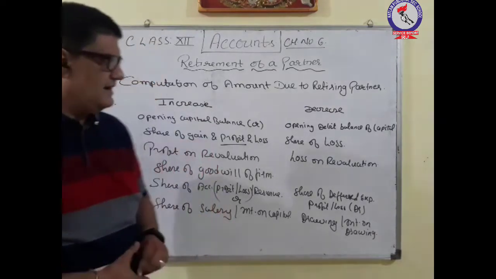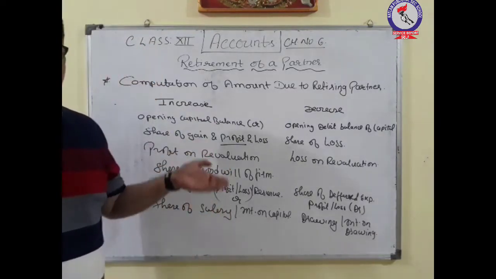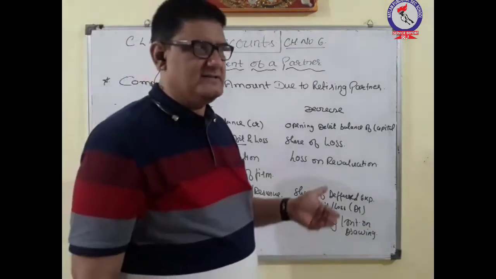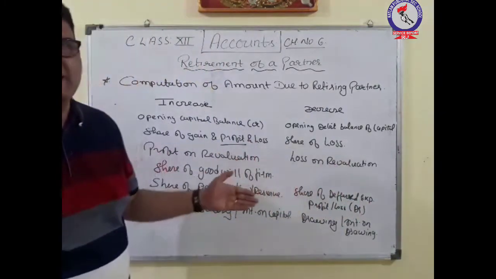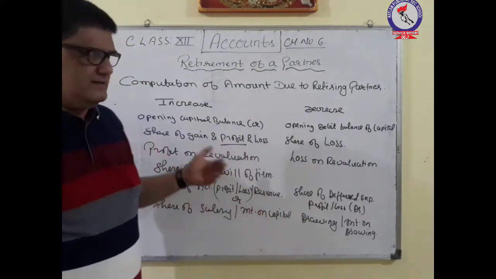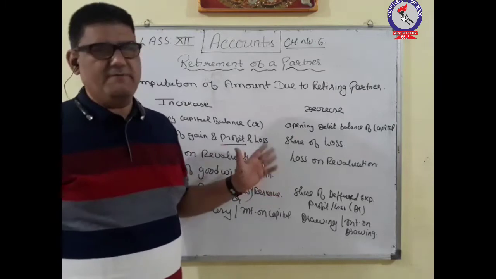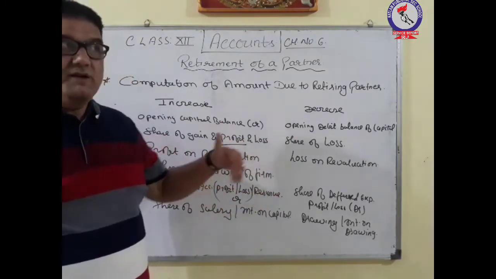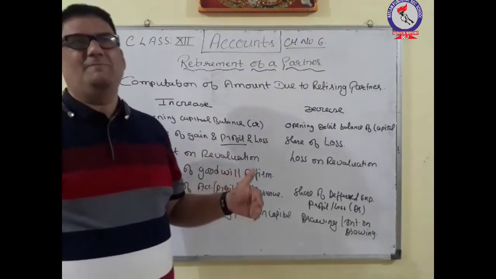Okay, so these are the various items due to which the amount of the partner increases or decreases. And at the end of the day, we have to find out the overall amount, whether we have to pay to that partner or we have to take from that partner.